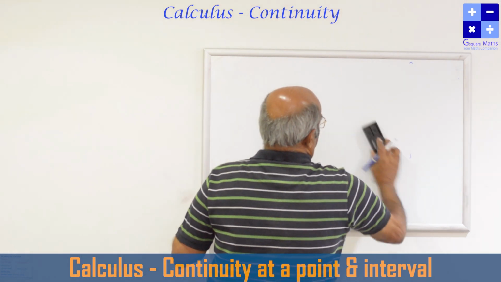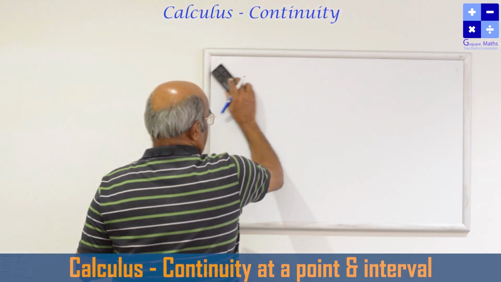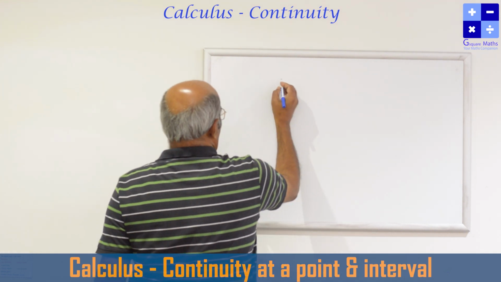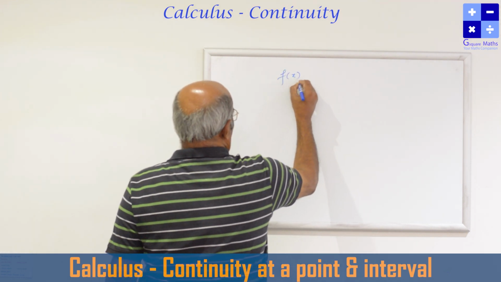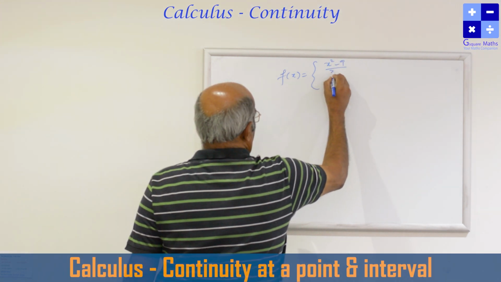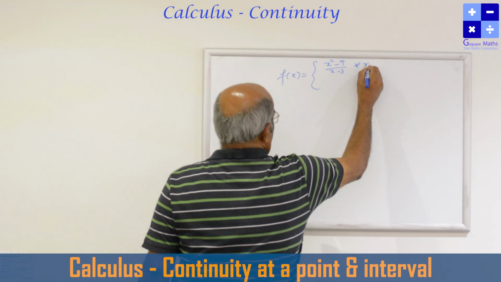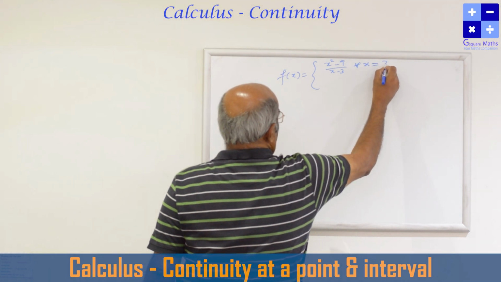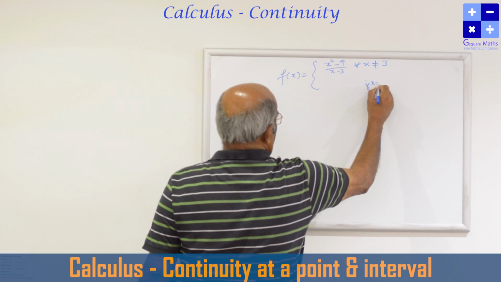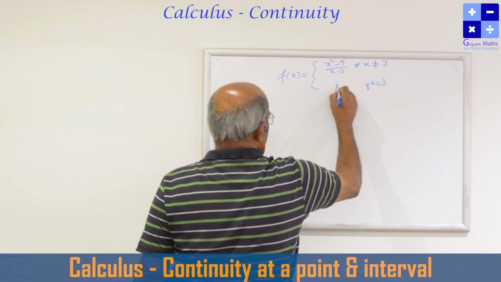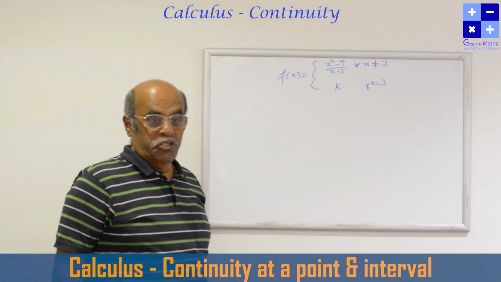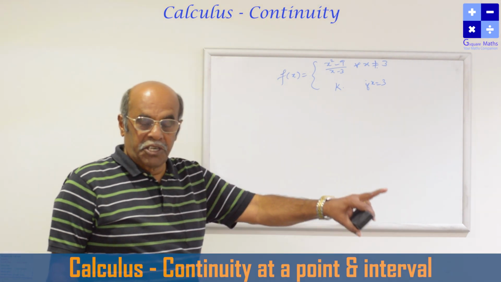How to remove the discontinuity? Another question in this continuity: how to remove the discontinuity? The same example, let me explain again. f of x is equal to x square minus 9 by x minus 3 for all x not equal to 3, and if x is equal to 3, it is k. Find the value of k so that the function is continuous.